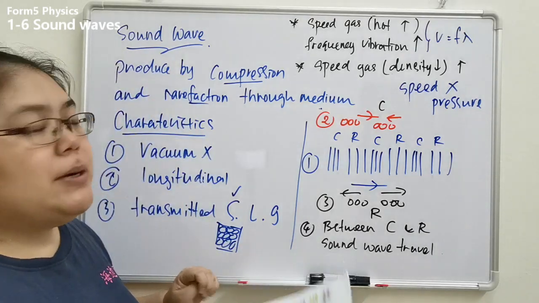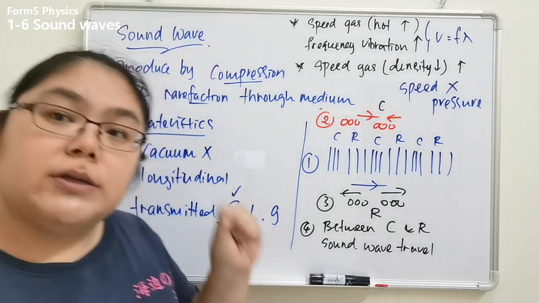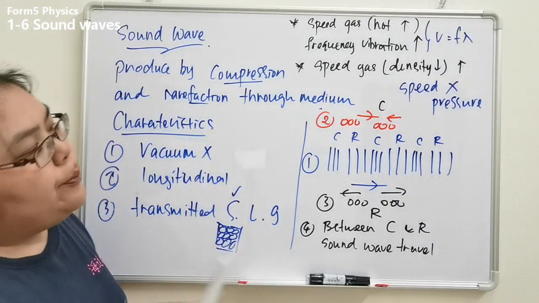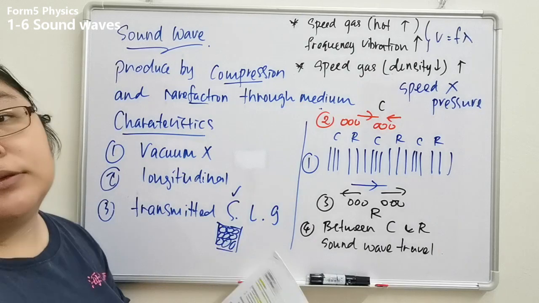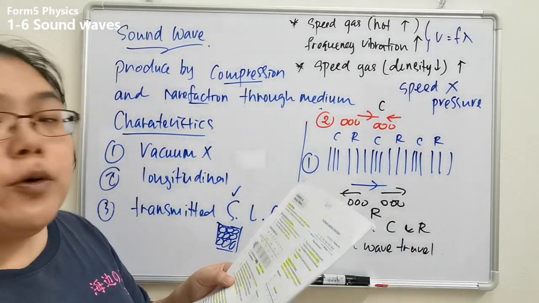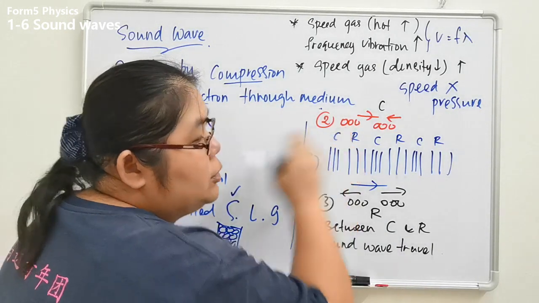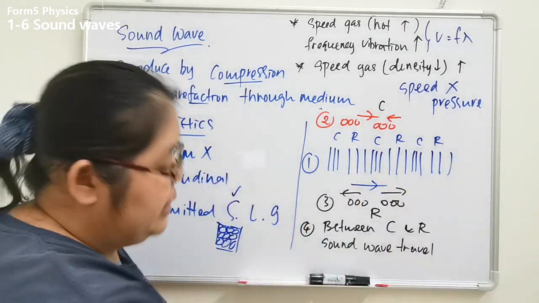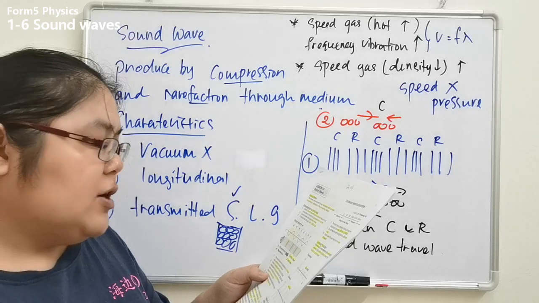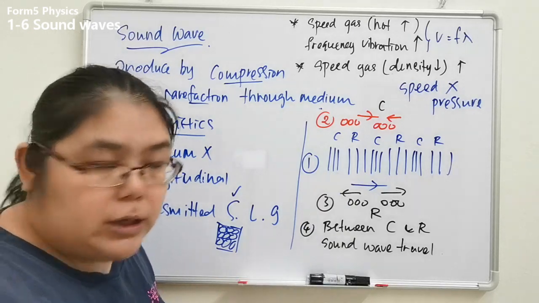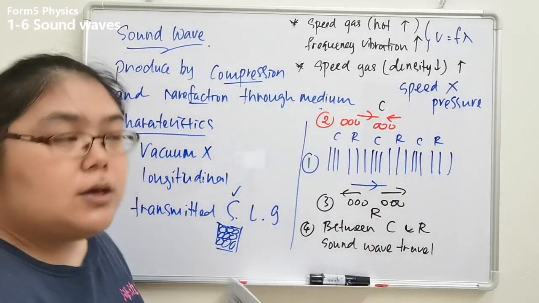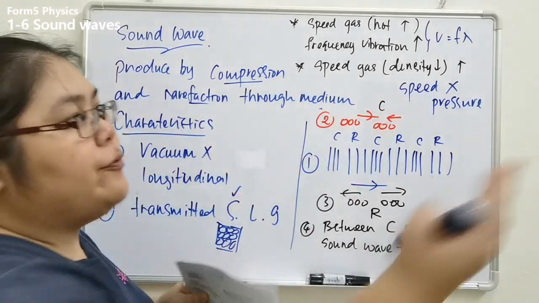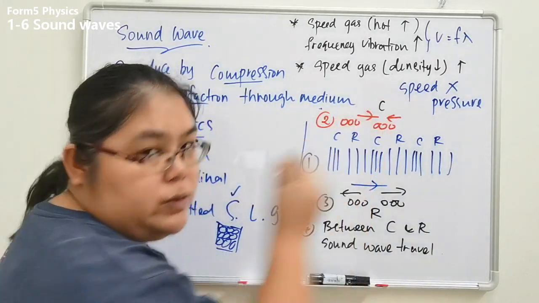Number two, you must say what compression means and what rarefaction means. Compression means, second sentence, when the molecule is pushed forward, for example to the left, after collision with another molecule, it moves backwards. So one goes backward, one goes forward. Finally, they become closer.